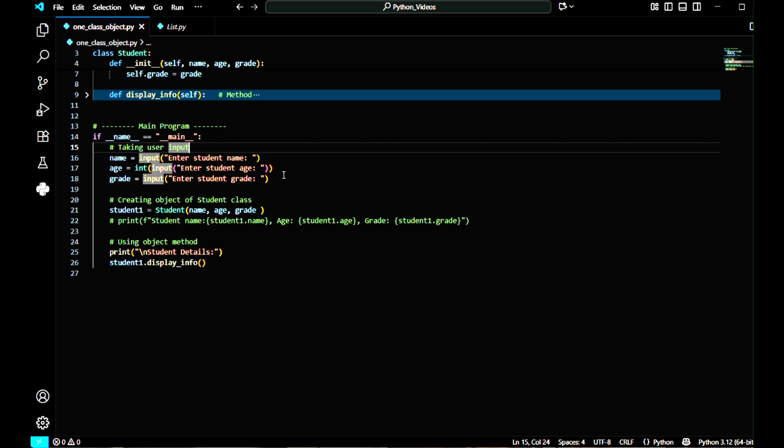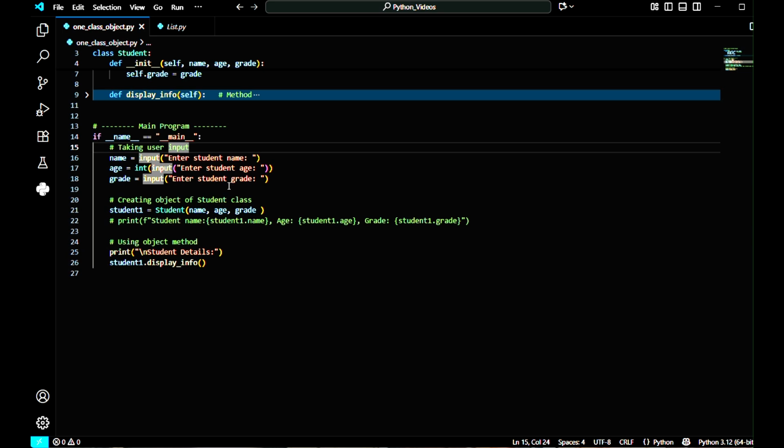Next, we will ask the user to give the student age, and this will be by default of type string, but we need type integer, so we will typecast here. Here I'm using the int function to typecast the age, then it will convert into integer, and it will get stored in the age variable. Next, we will ask the user to enter the student grade, and again this will be a string by default, and we know that grade is always A, B, C, D, so it will be of type string, and it is okay.